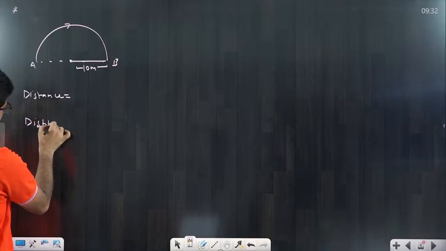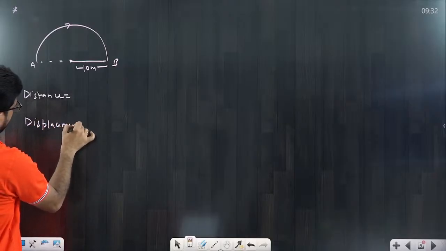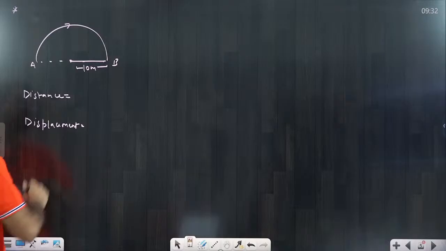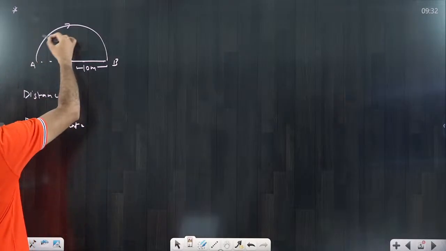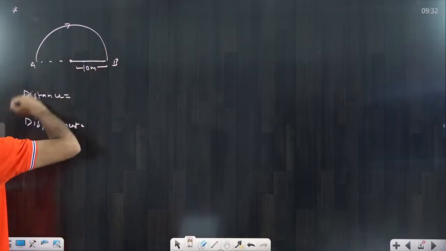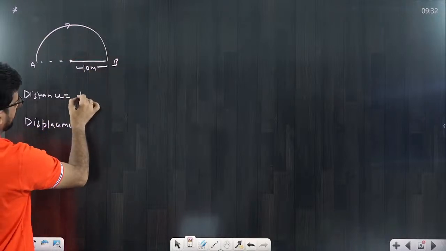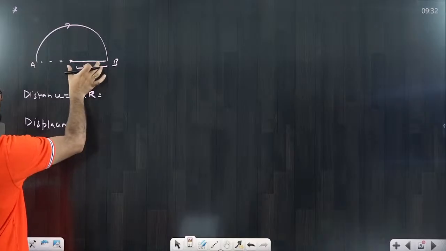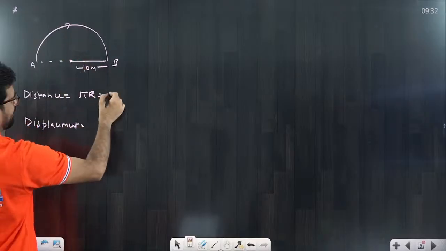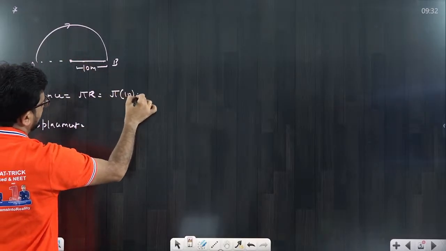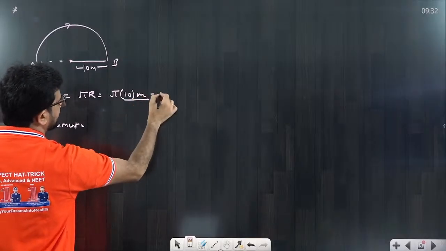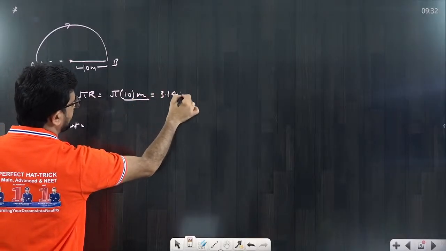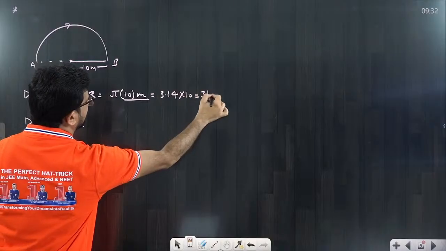Very basic question I am asking. Can we discuss? Definitely we can discuss. So what is distance? Distance would be the actual length of the path. For a semicircle, that is pi r. So what is r? r is 10 meter, so pi into 10 meter is the answer. You can solve further also: 3.14 into 10, that would be 31.4 meter.